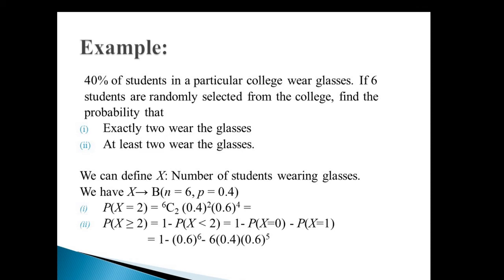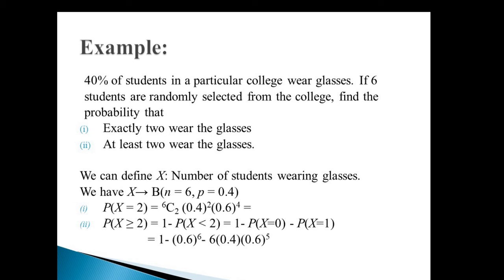So x is said to follow binomial distribution with parameters n is equal to 6 and p is equal to 0.4. So we have the probability mass function p of x as nCx p raised to x q raised to n minus x, where q is 0.6 in the functional form. Now the first probability is to find the probability that exactly 2 students wear the glasses, that is the probability that the random variable x takes value 2.